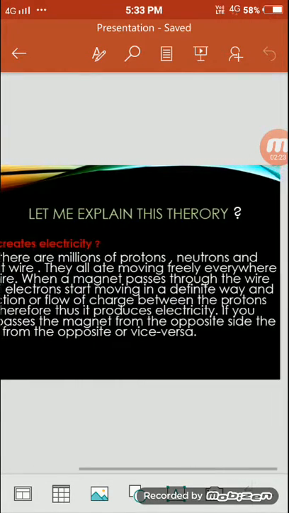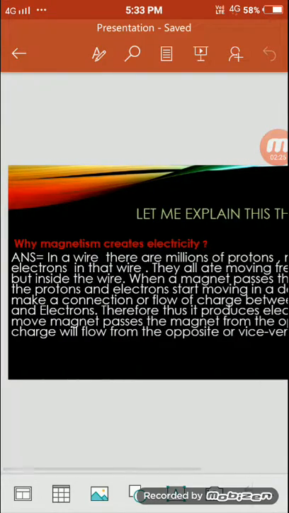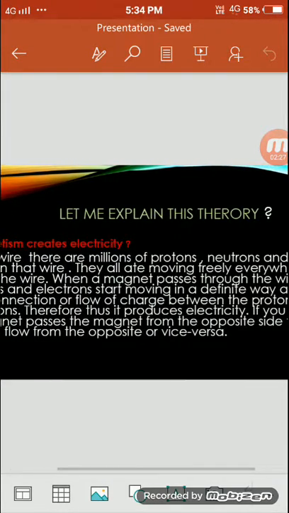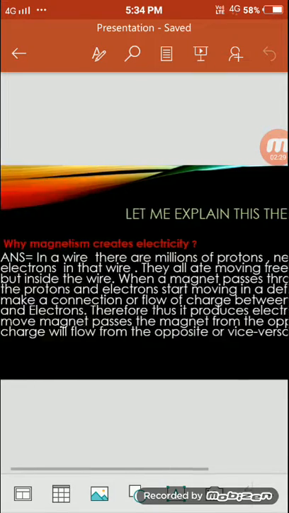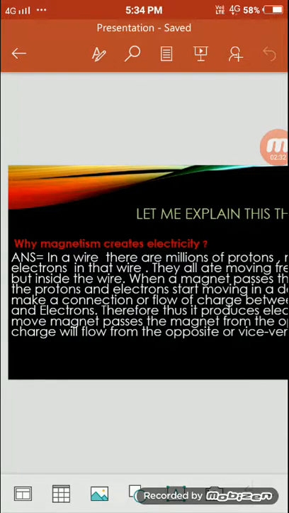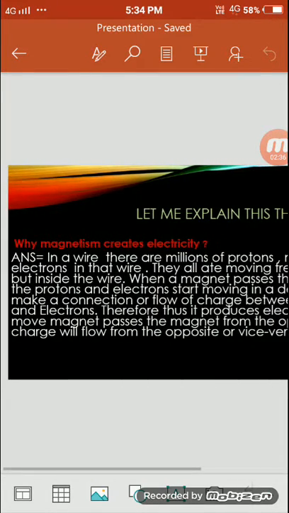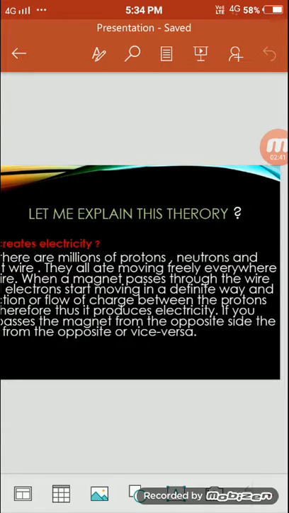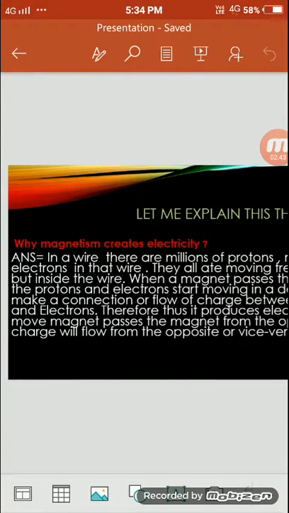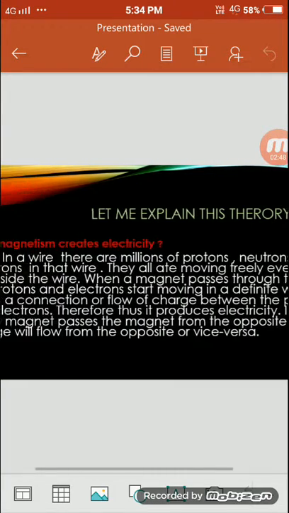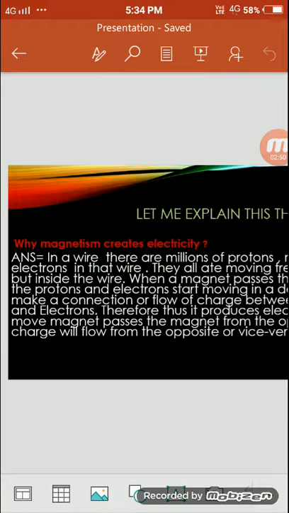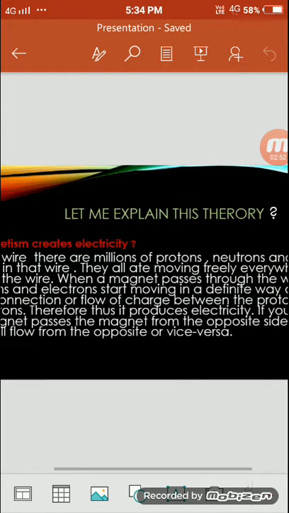When a magnet passes through the wire, the protons and electrons start moving in a definite way and make a flow of charge between the protons and the electrons. Thus it produces electricity. If you pass the magnet from the opposite side, the charge will flow in the opposite direction, or vice versa.